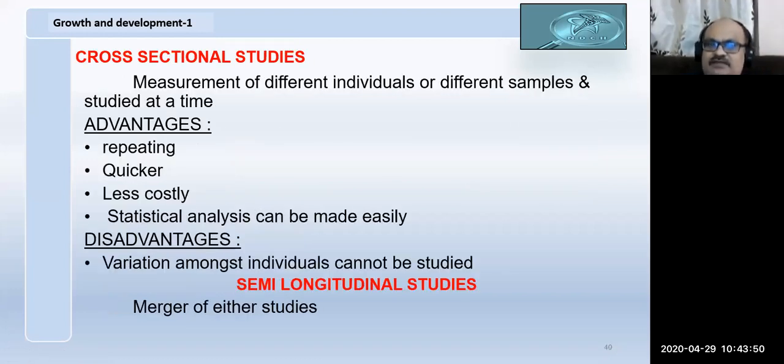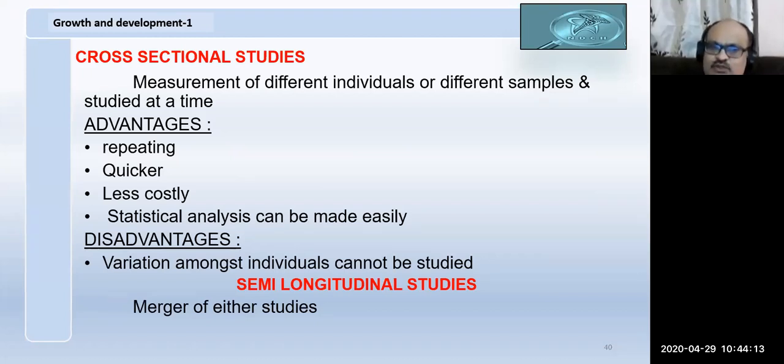Next is cross-sectional study. So instead of finding out your growth changes from your birth to final year, now I wanted to find out the average growth or average height of all of the persons in your class right now at this point of time. So I will measure you only once and I will put an average. Now I will declare the result like this.